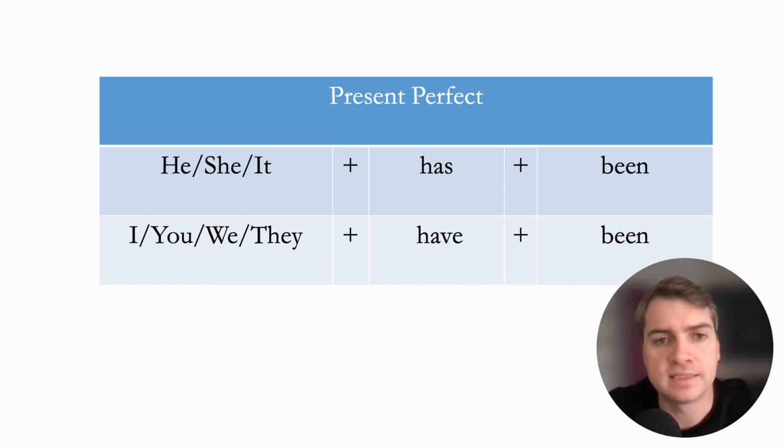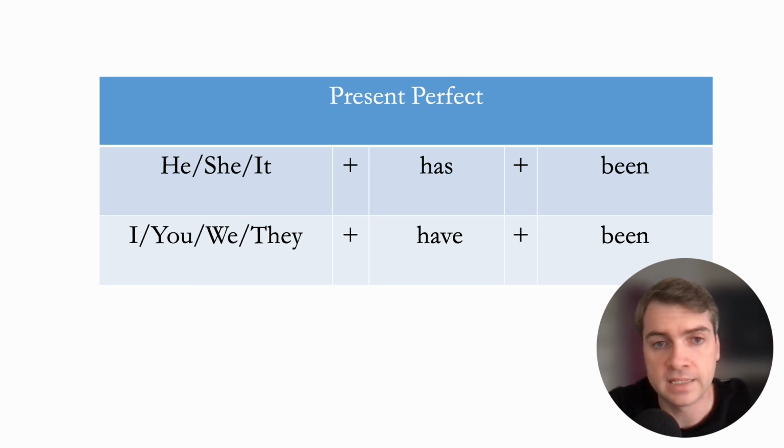Now, been is the most common past participle. It's the past participle form of the verb to be, right? But it's not the only one. We also have seen or thought, many other past participles. But the point that I want to make right now is that if we have seen or thought or one of those other past participles, we don't need been. So you wouldn't say I have been thought or I have been seen. We would just say I have seen or I have thought.